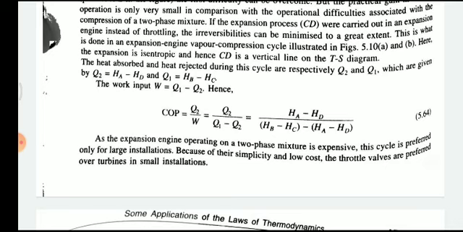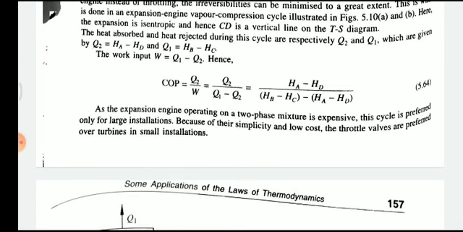So the heat absorbed and the heat rejected during the cycle are respectively Q2 and Q1. Q2 is HA minus HD and Q1 is HB minus HC. So work is Q1 minus Q2. So COP, as we discussed, is Q2 upon Q1 minus Q2. So exactly the value of Q2 will be HA minus HD, and the value of Q1 is HB minus HC.